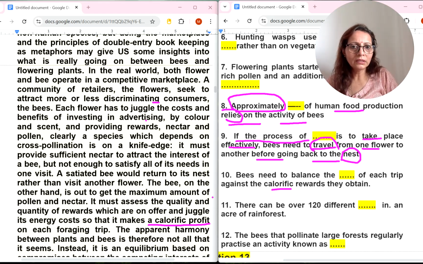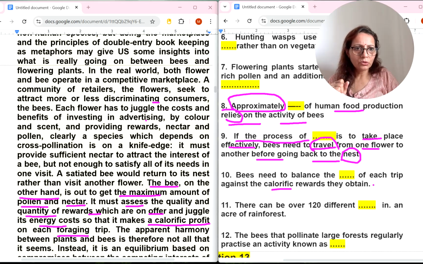Ninth number. Let's find this 10th number first. Bees need to balance the dash of each trip against the bee, on the other hand, is out to get the maximum amount of pollen and nectar. It must assess the quality and quantity of rewards which are on offer and juggle its energy cost so that it makes a calorific profit on each foraging trip. Trip is also there, need to balance the energy cost will come. See this? So that it makes a calorific profit.